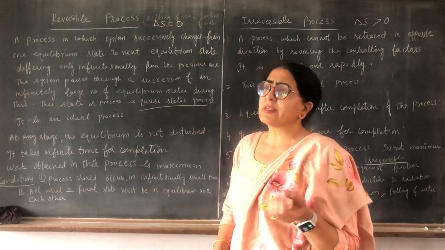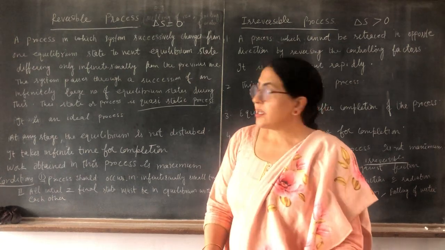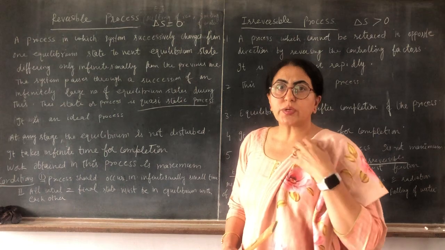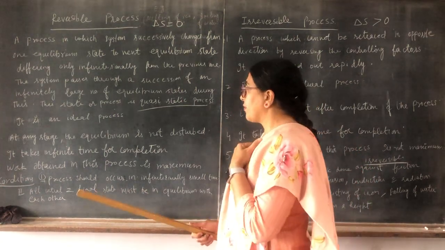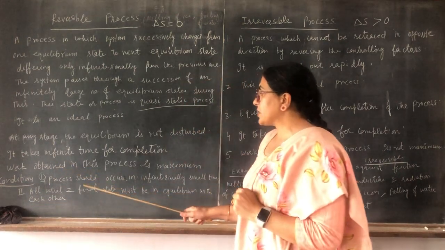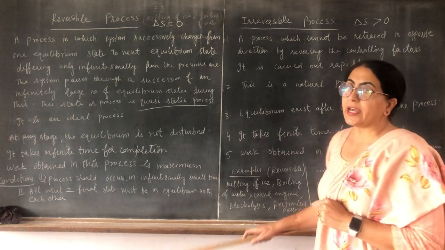A question always comes in the exam: what are the conditions for reversibility? Mainly there are two conditions for reversibility. First, the process should occur in an infinitesimally small time.